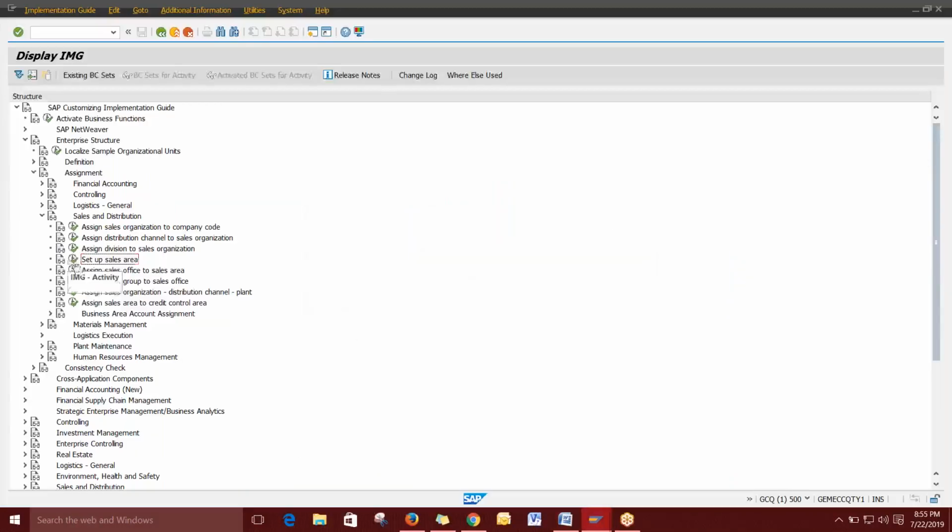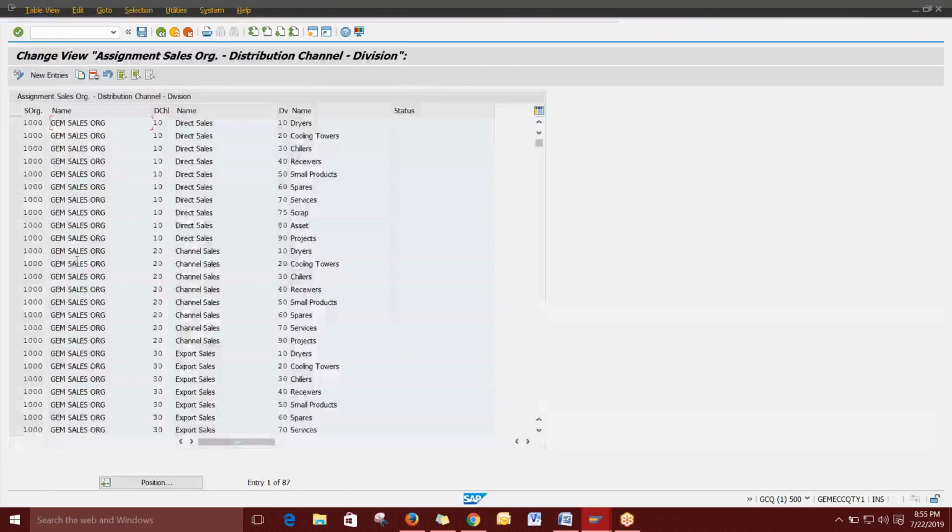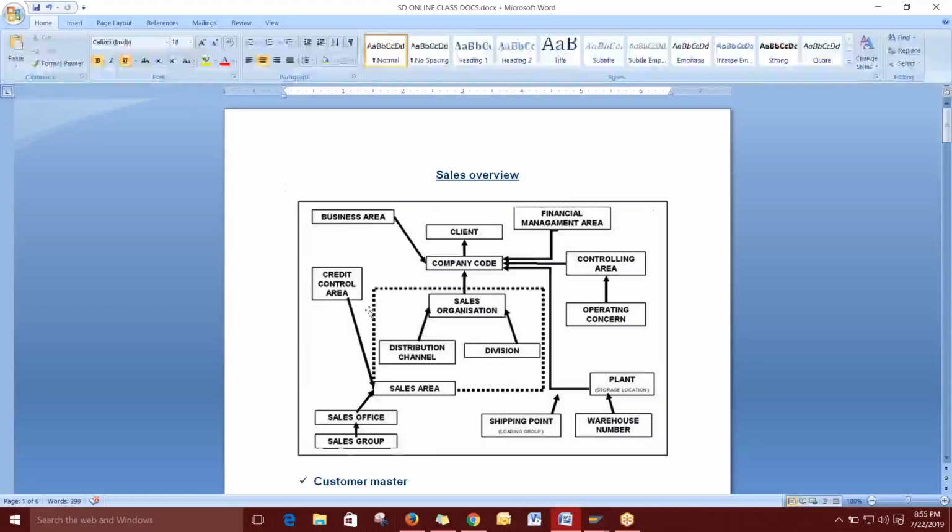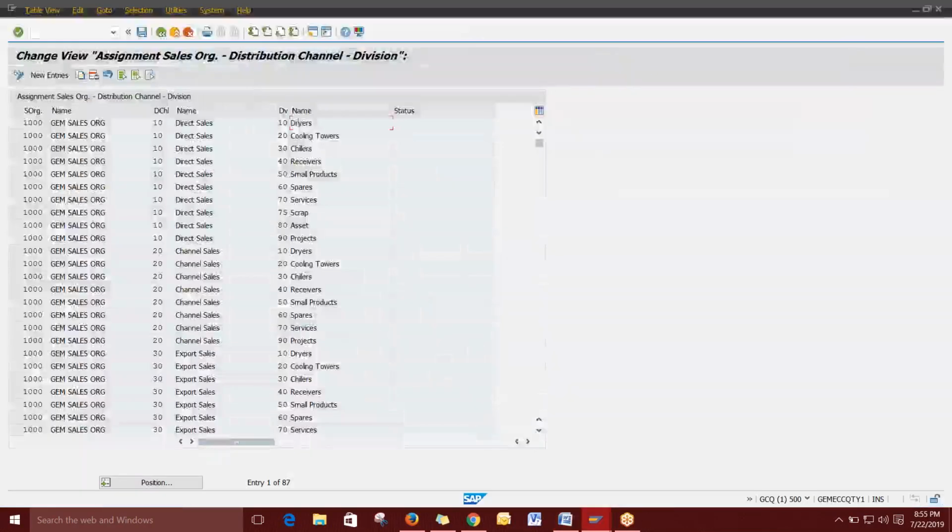Select this and you can see the sales organization, distribution channel and division combination. Here we will assign all the combinations, and the system will consider each assignment as a sales area. Clear?